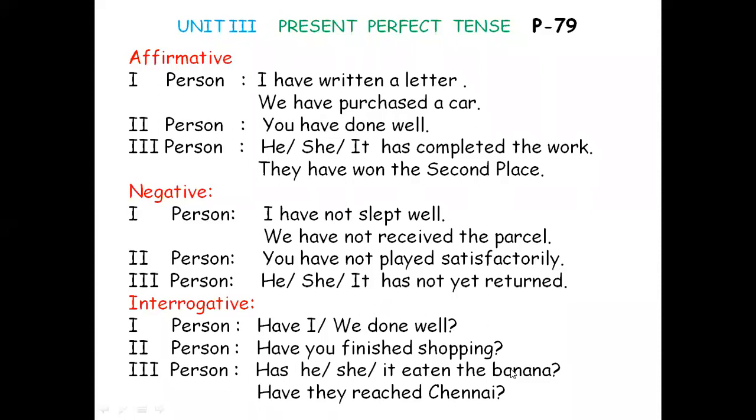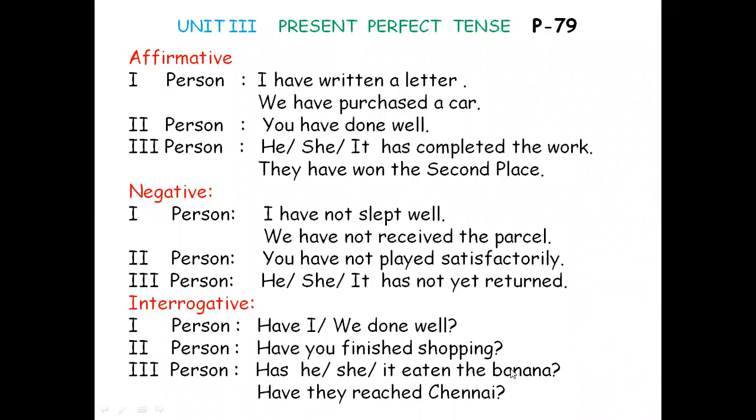Have done, etc. But when you come to third person, he, she, it, singular third person, has should be used. Has completed, has done, has gone, etc. But when you come to they, plural third person: they have won the second place. They have done well. They have reached the goal. They have scored the goal. They have enjoyed the place very well, etc.